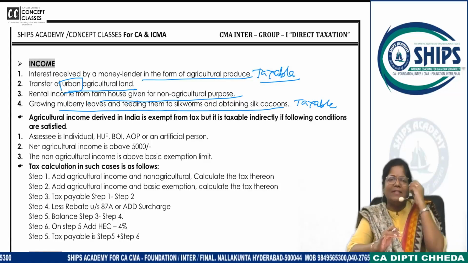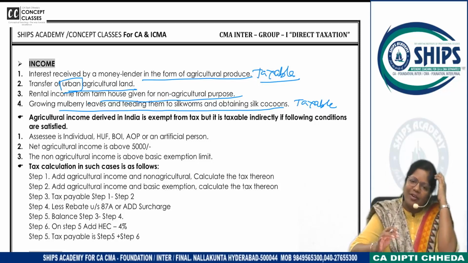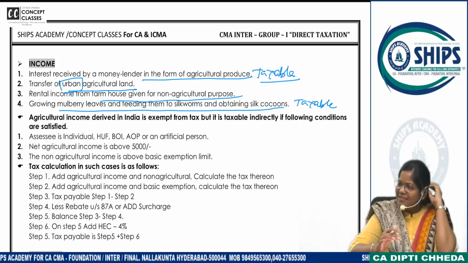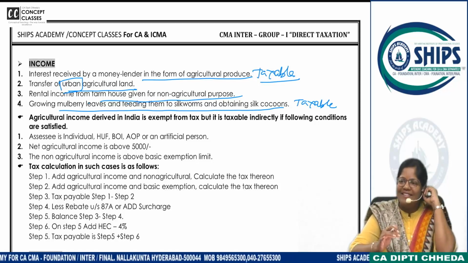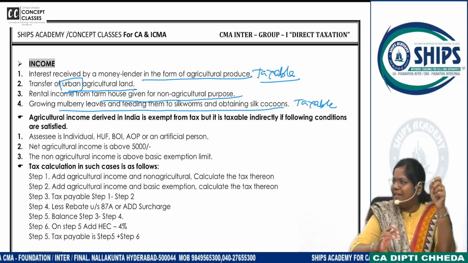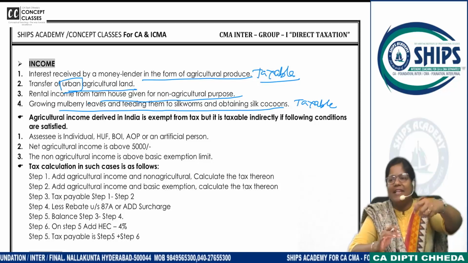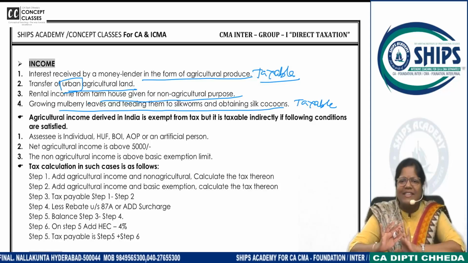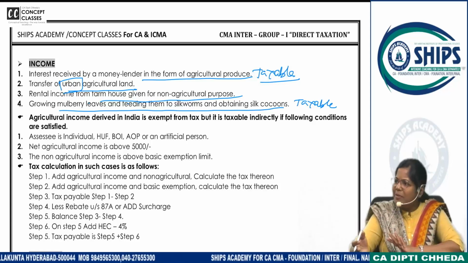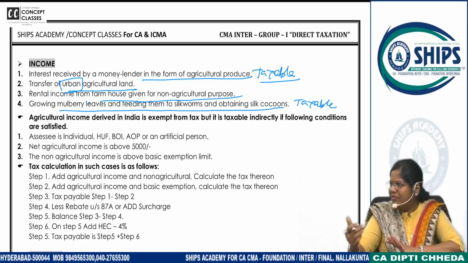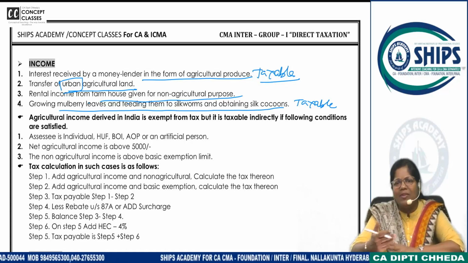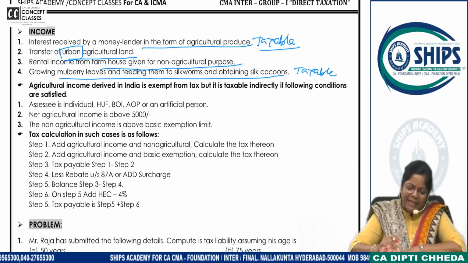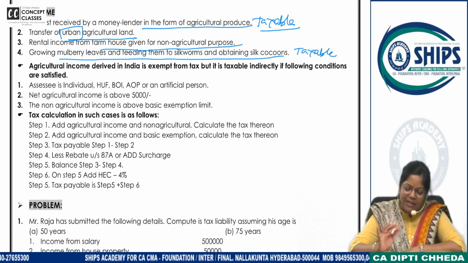So many people just do the commercial activities, like all that hurda parties are held, in Telugu you call it jonnal. That small shoots of jawari and all, they just fry it and serve it as a picnic place. So all these are farm activities only, but you are doing it in a commercial way. You are allowing everyone to come to your farm, so it is taxable. Clear? Right. Growing mulberry leaves is already discussed.